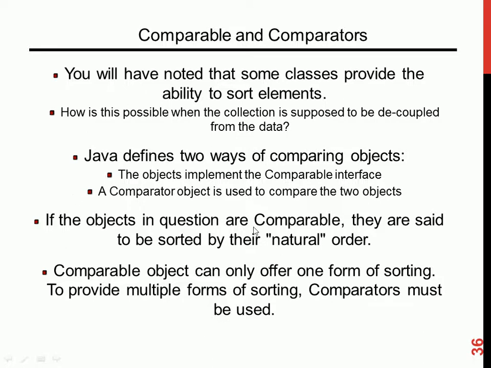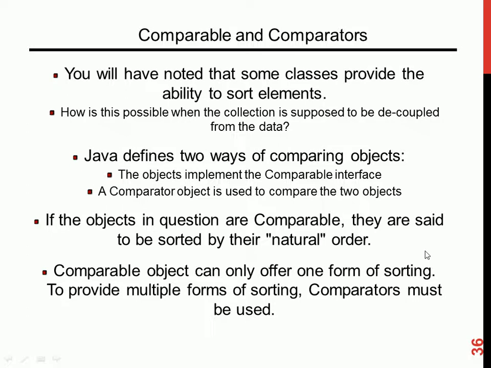So if the objects in question implement a comparable interface, then we say that objects of that class are sorted by their natural order. Sorted by what? Natural order. If it's alphabet, A, B, C, D. If it's 1, 2, 3, in order of what? Ascending or descending.